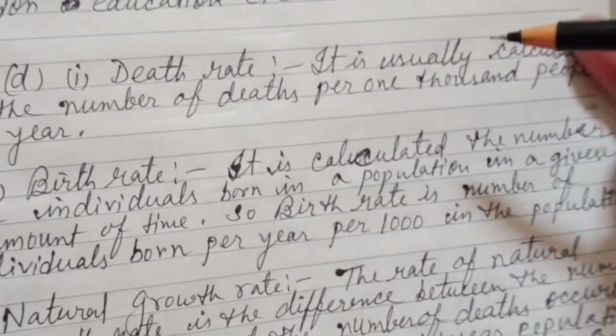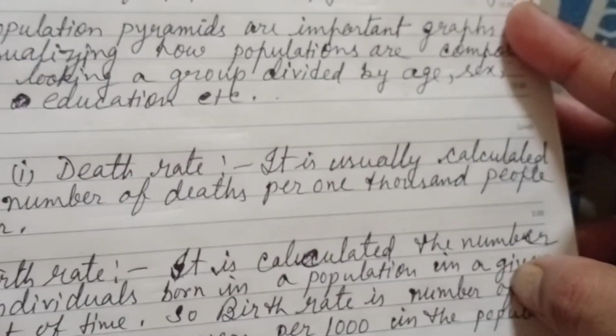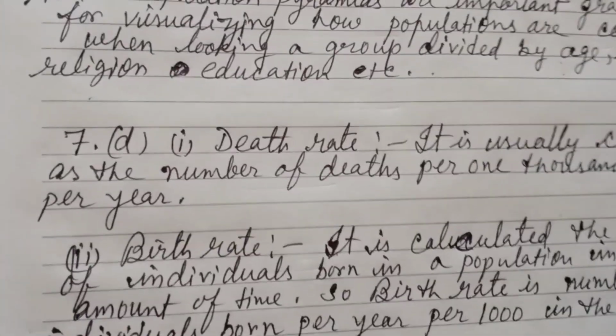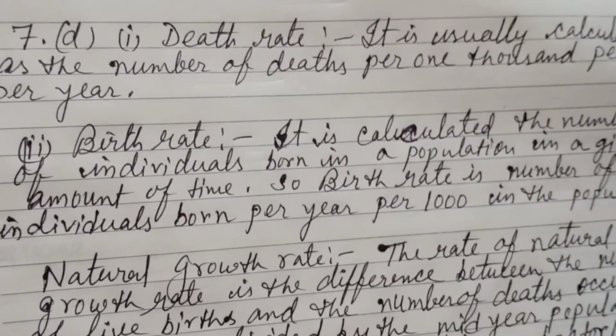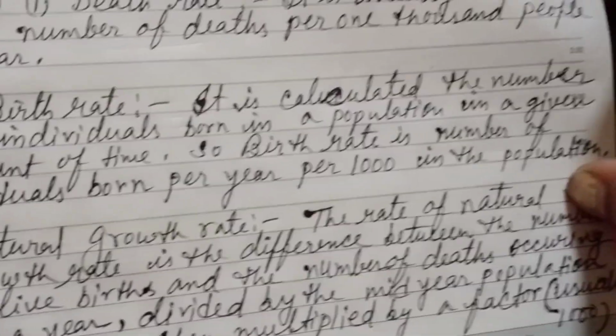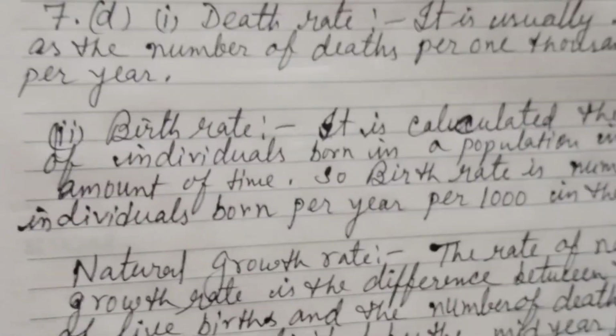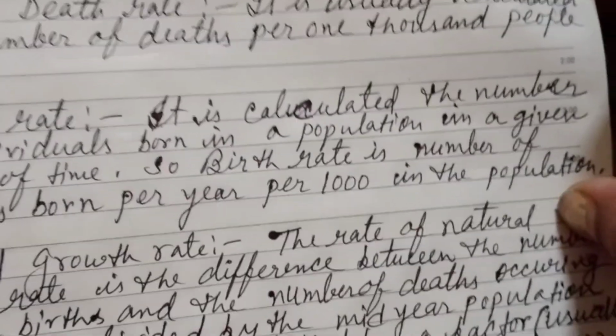Question number D1. Definitions of death rate, birth rate and natural growth rate. So what is a death rate? It is usually calculated as the number of deaths per 1000 people per year. Similarly, birth rate is calculated as the number of individuals born in a population in a given amount of time. So birth rate is the number of individuals born per year per 1000 in the population.